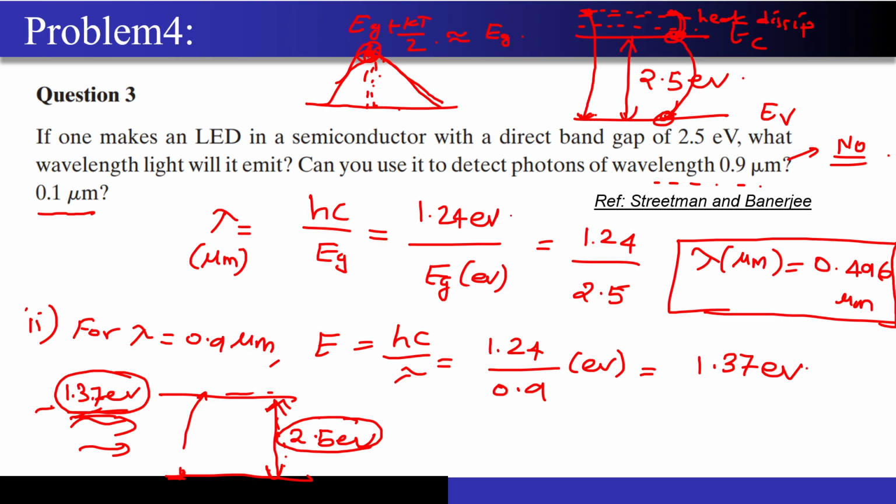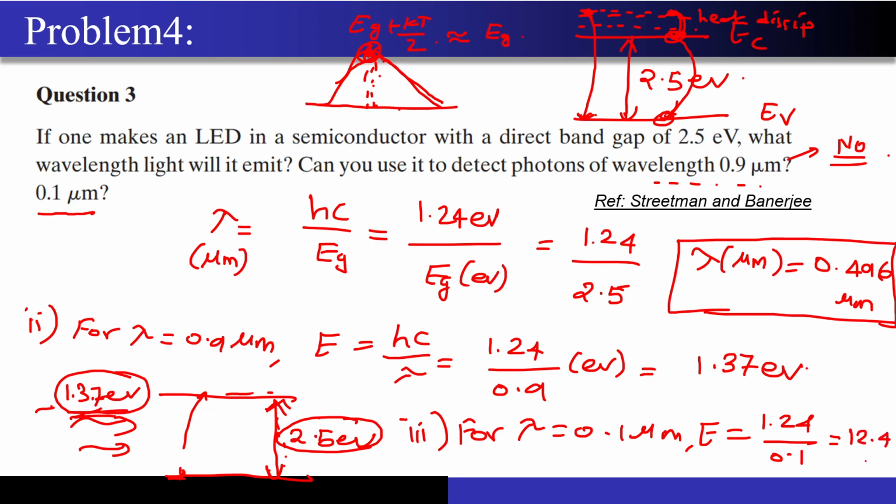What about 0.1 micrometer? So now I will just write it over here. For lambda equal to 0.1 micrometer, if I try to calculate the energy, 1.24 divided by 0.1 micrometer, this will come out to be, if I am not wrong, I guess, 12.4 electron volts.